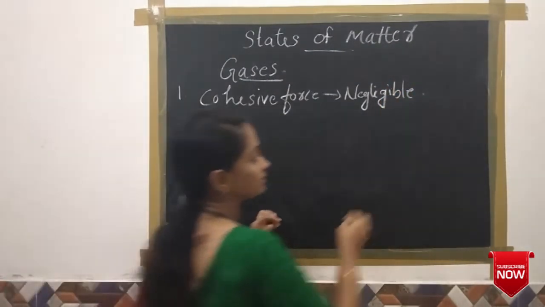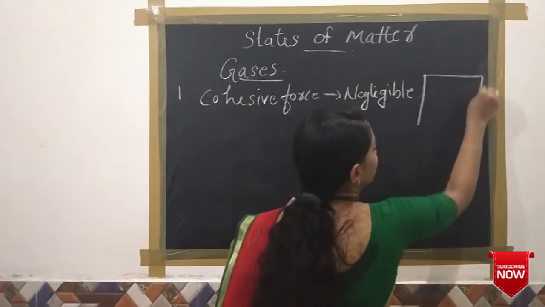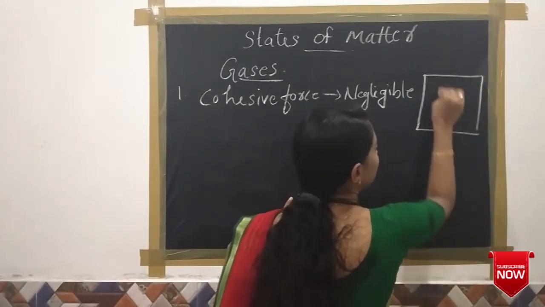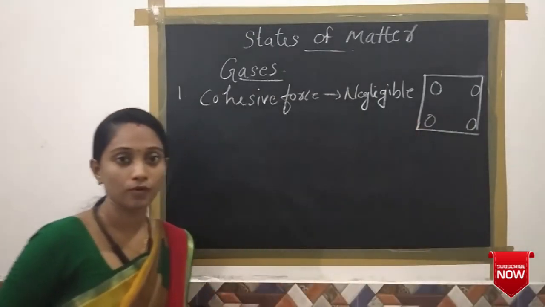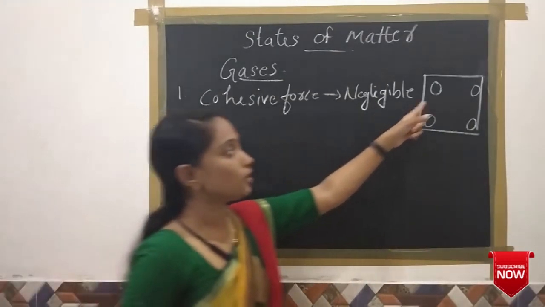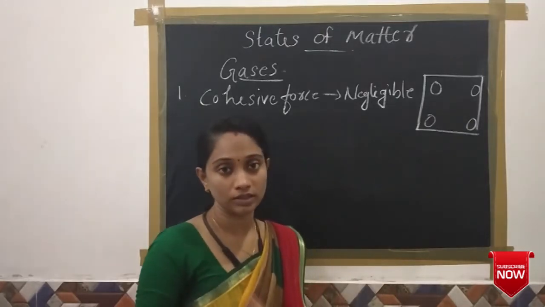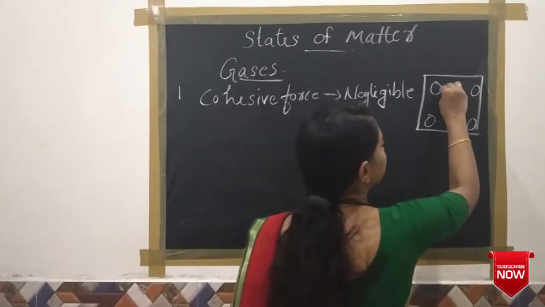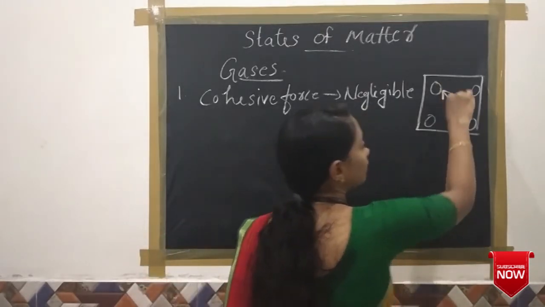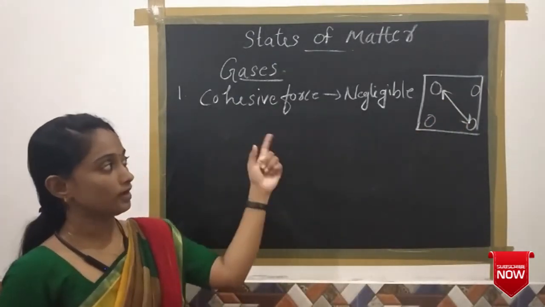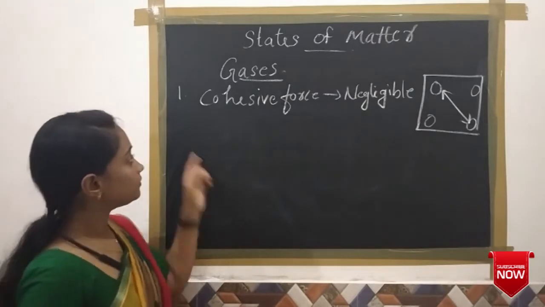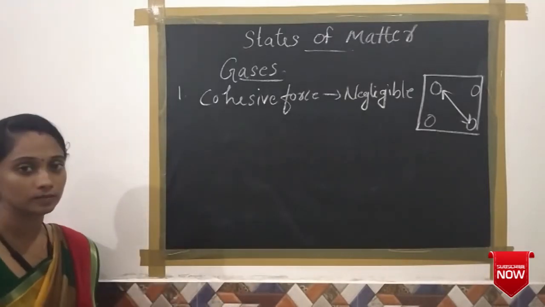And the reason is that in the case of gases, the particles are very far away from each other. It is a high interparticle distance. So its force of attraction is negligible. That's the first one, cohesive force is negligible.